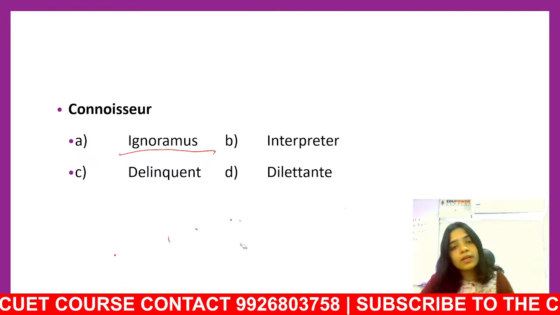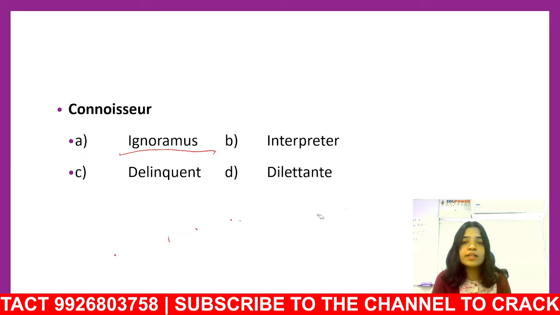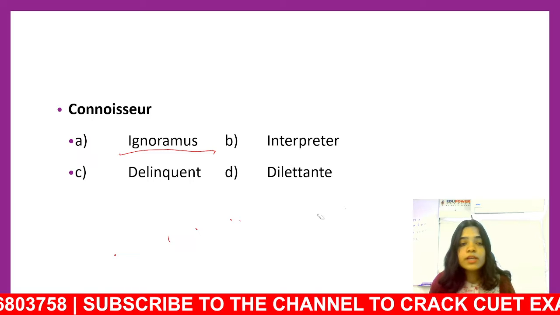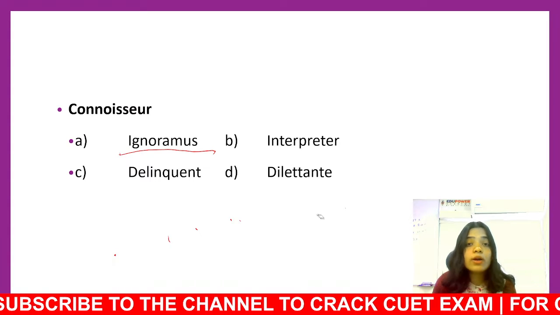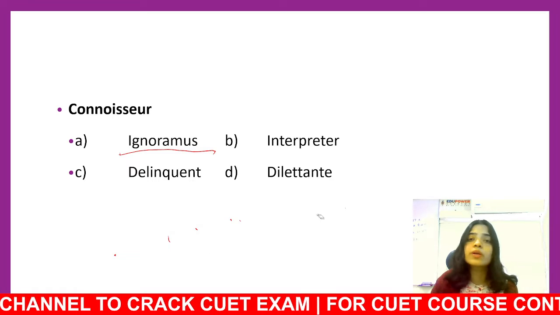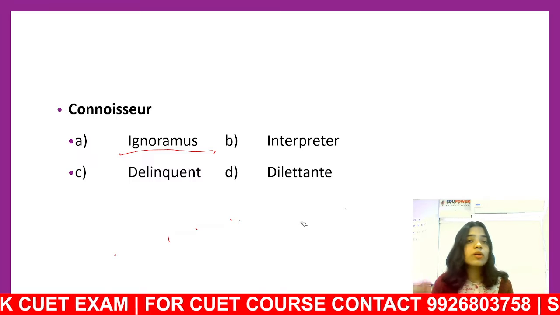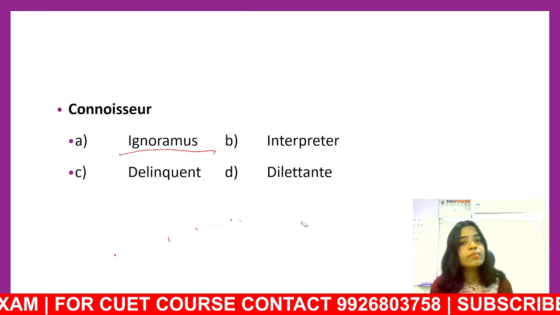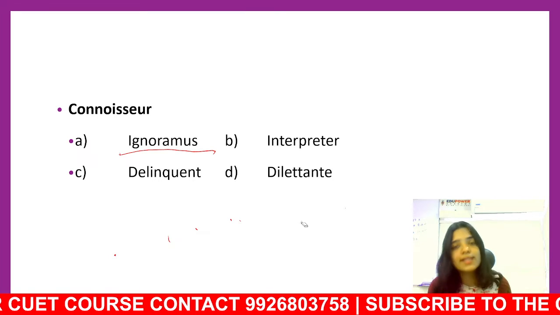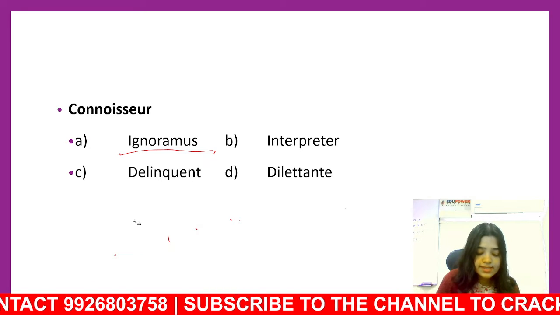So it can be a human being. It's not quite an animal. Animal is a different thing. Animus is something which has a body. So what's ignoramus? Ignoramus is someone who is ignorant, someone who doesn't know what's going on around them, someone who doesn't know about something is ignore. Can connoisseur be ignoramus? No, connoisseur is something else. Let's look at what it is. So ignoramus gets cancelled.